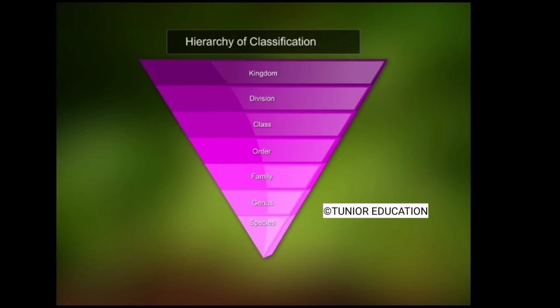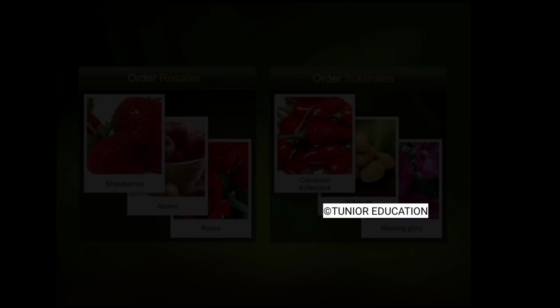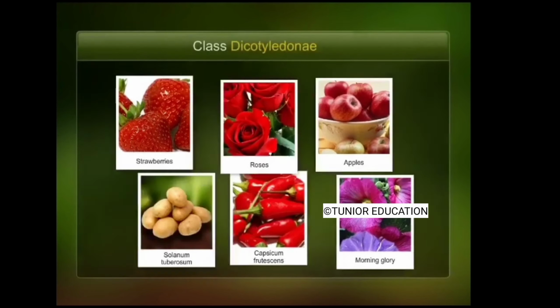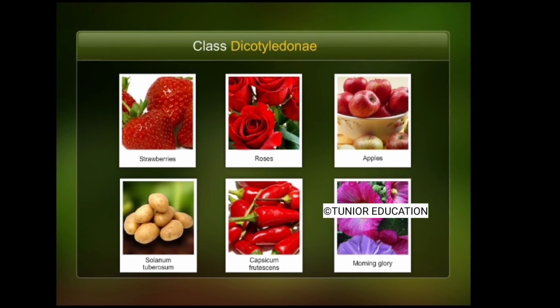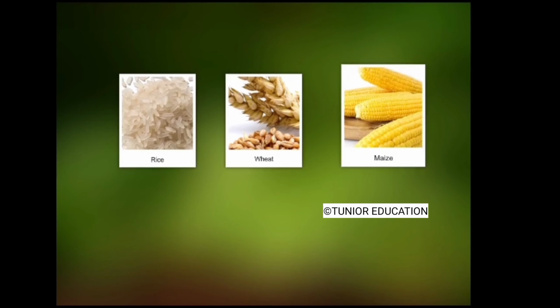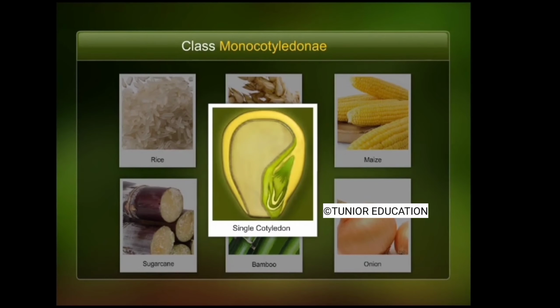The next taxonomic category is class, and it includes several related orders. For example, order Solanales and order Rosales belong to the class Dicotyledonae. The distinguishing feature of class Dicotyledonae is that they produce seeds with two cotyledons. Another class related to dicotyledons is that of monocotyledons. These plants have seeds with a single cotyledon.